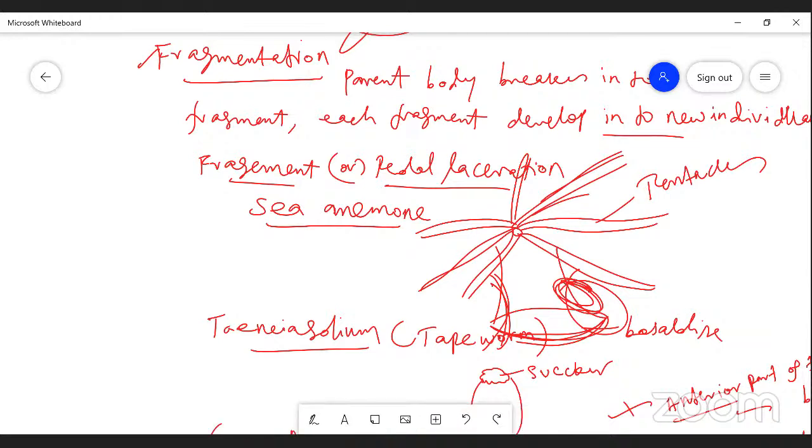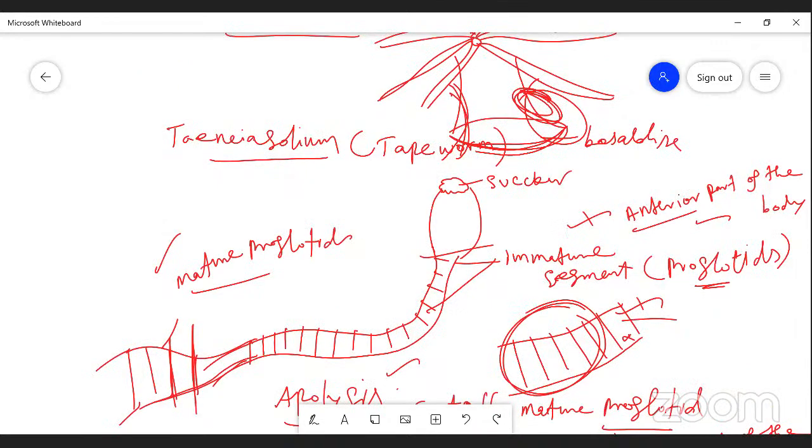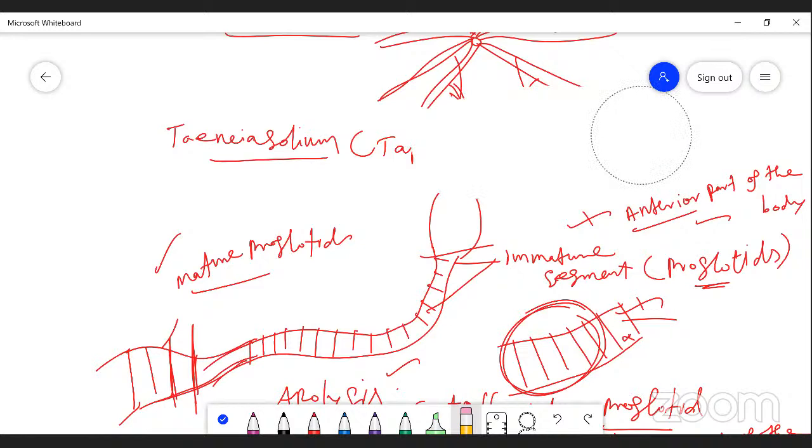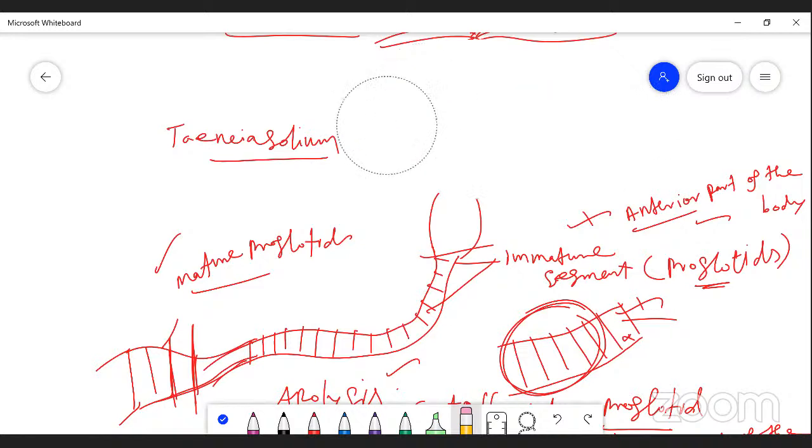Another very good example for fragmentation is the tapeworm, Taenia solium. Tapeworms are dorsoventrally flattened.